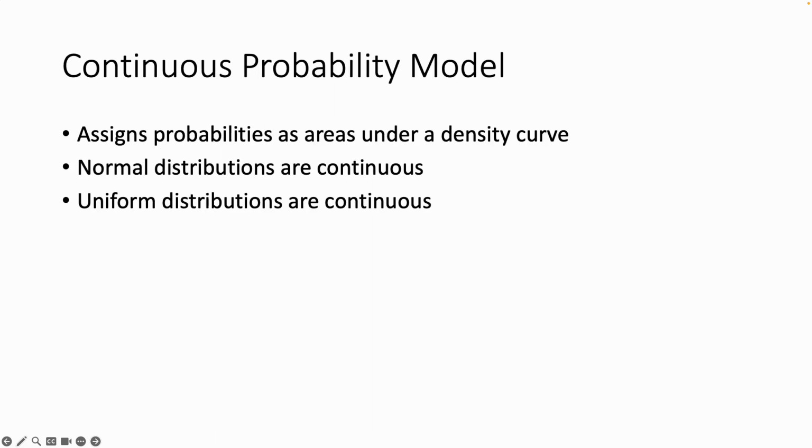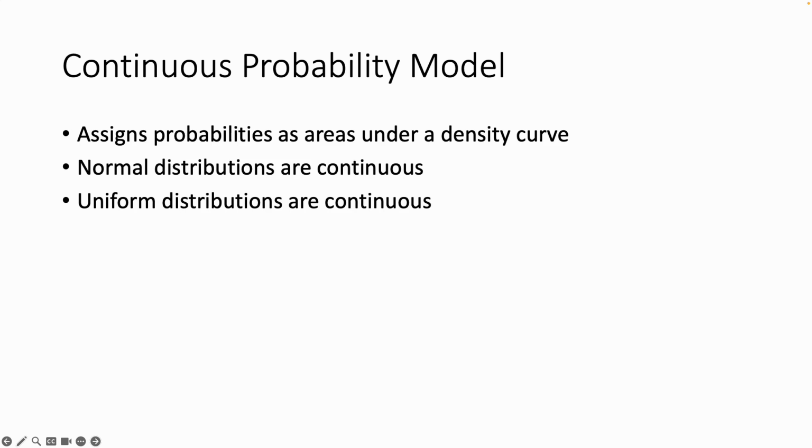Continuous probabilities, on the other hand, meaning what's the probability of getting 1.5 or 1.6 or 1.7? So in that case, it's not rolling a dice. It's doing some other type of thing. Now, assigning probabilities under the idea is that we could be able to draw a curve and find the area under that curve, and that is our density curve, if you will. That's the probability. That's a continuous part of that. Normal and uniform distributions are continuous.